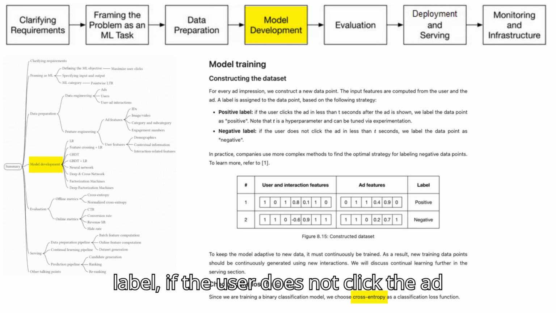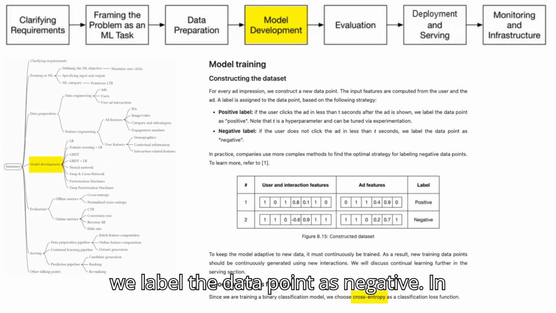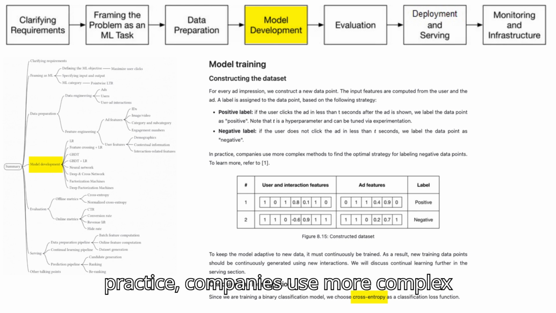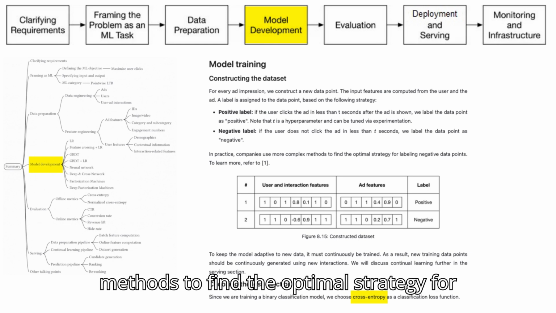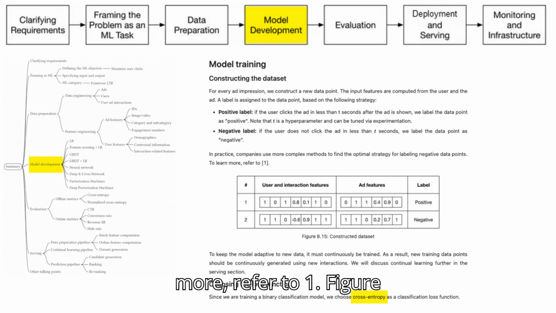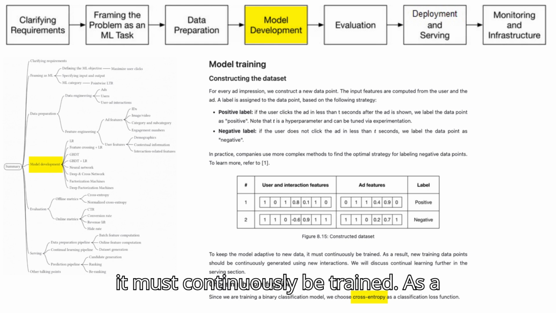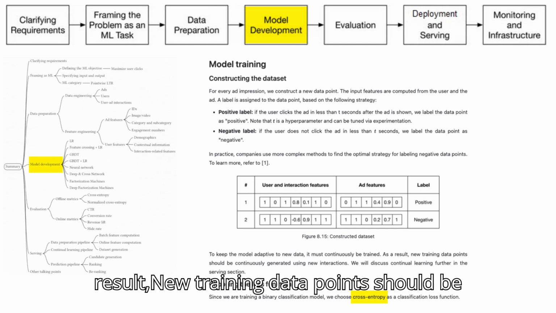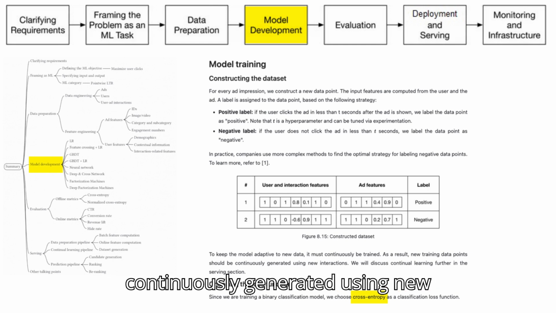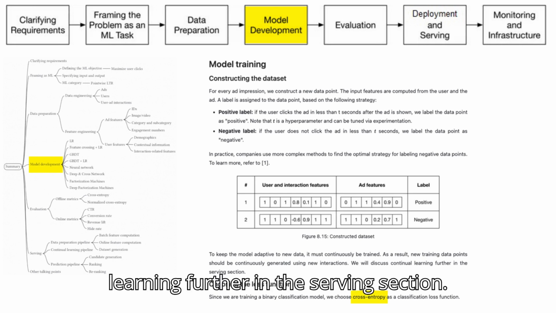Negative label. If the user does not click the ad in less than t seconds, we label the data point as negative. In practice, companies use more complex methods to find the optimal strategy for labeling negative data points. To learn more, refer to [1]. Figure 8.15, Constructed Dataset. To keep the model adaptive to new data, it must continuously be trained. As a result, new training data points should be continuously generated using new interactions. We will discuss continual learning further in the serving section.